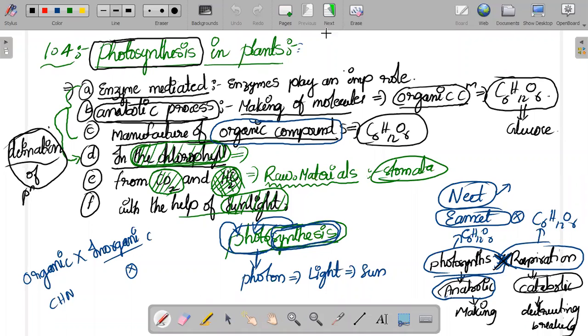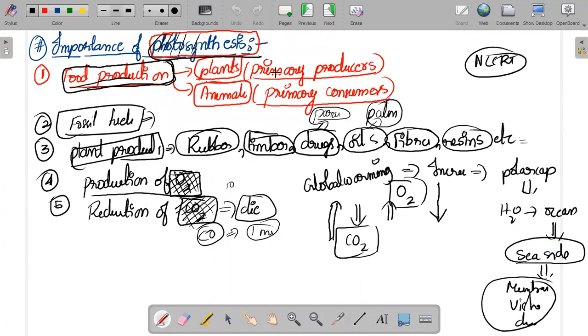And next, we have seen the significance of photosynthesis, that is, how photosynthesis is helpful for us. It is helpful for food production for plants and animals. It is helpful for the fossil fuels. It is helpful for plant products such as rubber, timber, vegetables, and fruits. And these two points you already know as basic points: the production of oxygen into the atmosphere, and the reduction of carbon dioxide from the atmosphere.